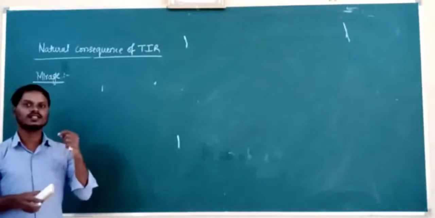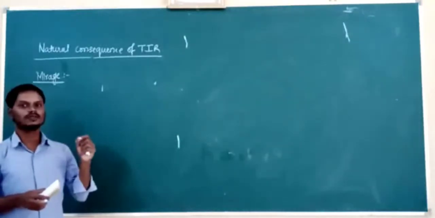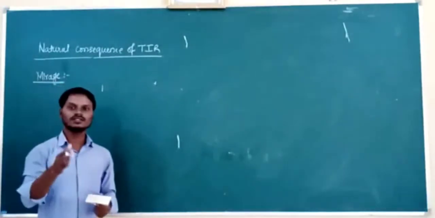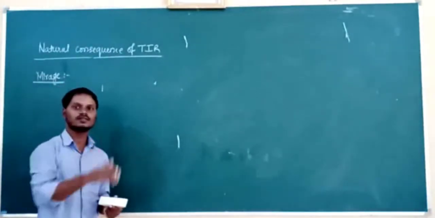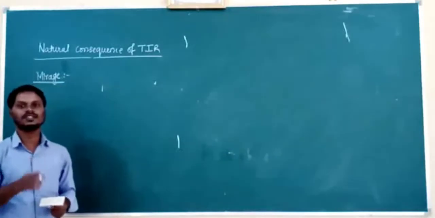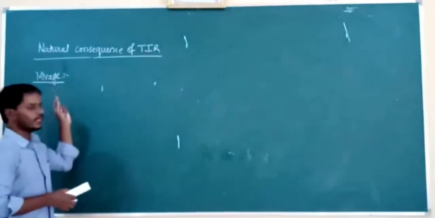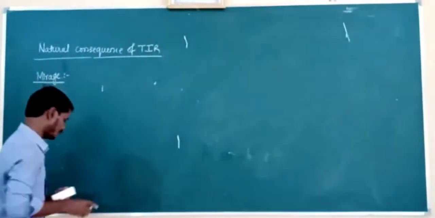But actually there is no water present in the desert and also on the surface of the road. So why does that water appear? Due to the total internal reflection of light. Even though there is no water, it appears that water is present. That is actually due to the total internal reflection of light. This is called mirage.